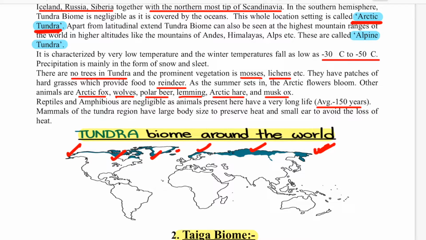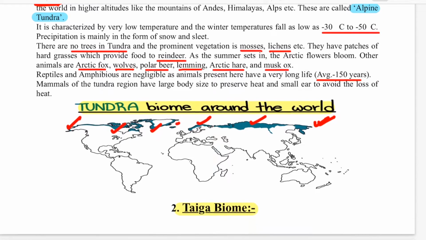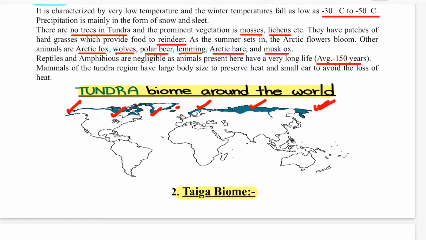But in the Antarctica part, there is not any contrast. They do not have much contrast. So that is why that area remains the same all the year round. Apart from that, the winter temperatures of this tundra go down to -30 to -50 degrees Celsius. There are no trees in the tundra, and the prominent vegetation is mosses and lichens. They have patches of hard grass which provide food to reindeer. So we know that the animal present there is reindeer.